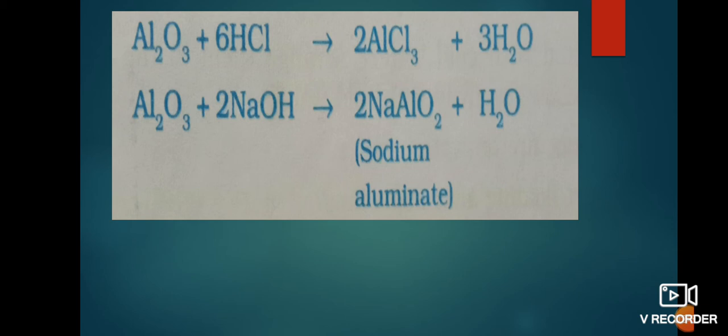Sodium hydroxide is a strong base. When aluminium oxide reacts with the base, it forms sodium aluminate, which is nothing but a salt, and water. It's clear? Metallic oxides that react with both acids and bases to form salt and water, this type of metallic oxides we call amphoteric oxides.